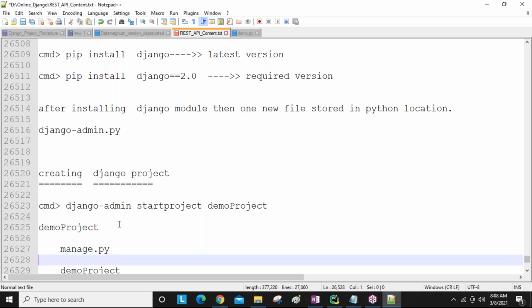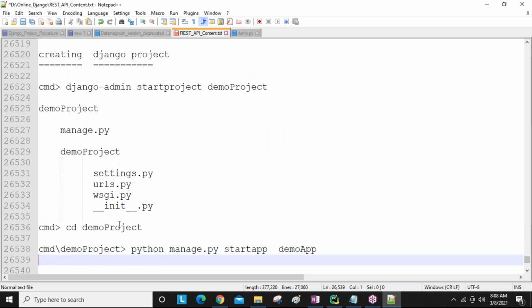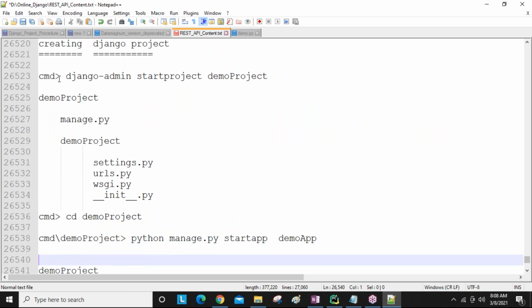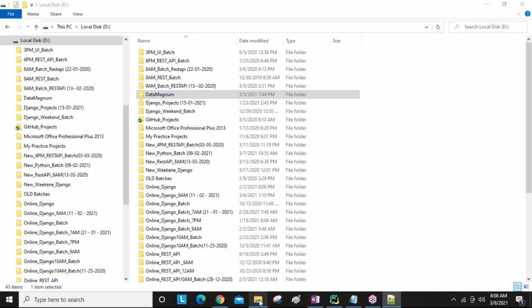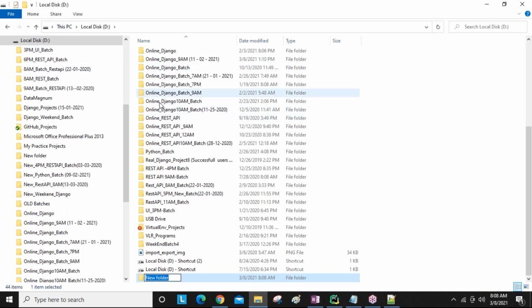After getting this file, I need to create the Django project. First, select one folder location. For example, we can create different folders here, guys, for so many batches. So here, online Django 7 a.m. batch.